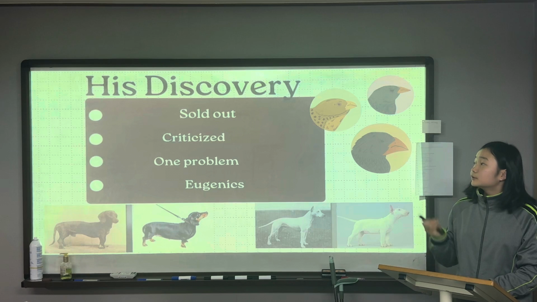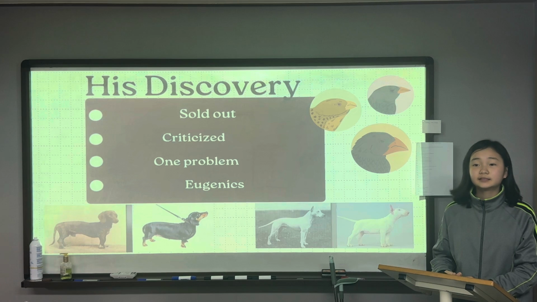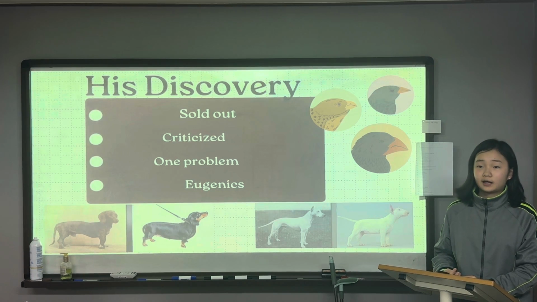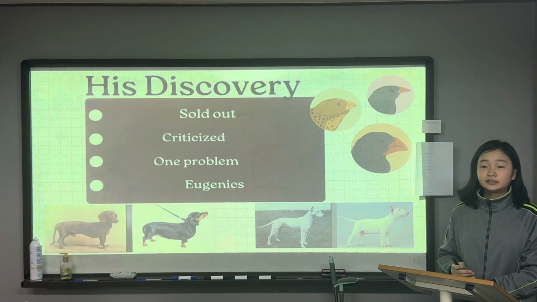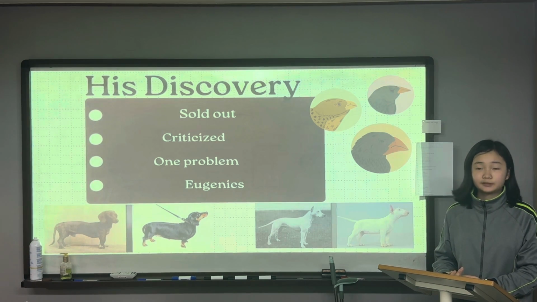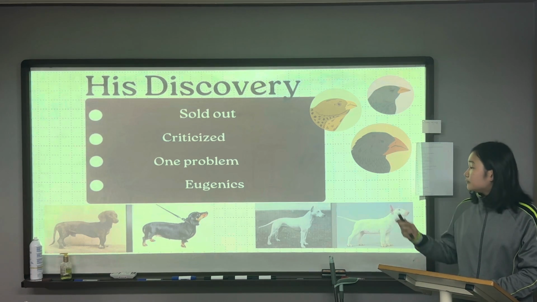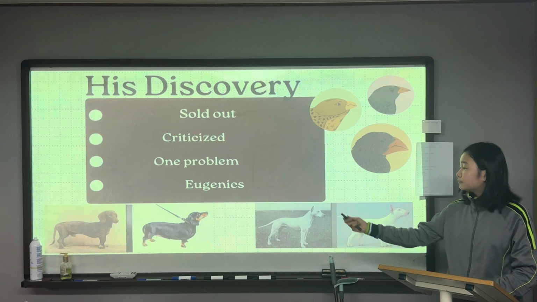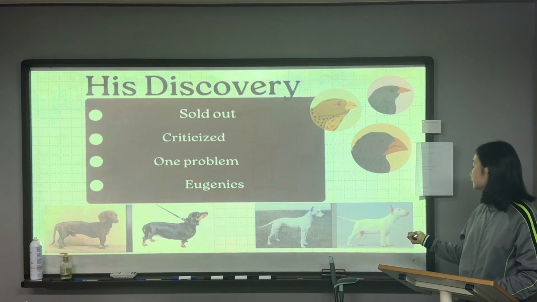As I mentioned, it was all sold out, and there was also one problem at the time. People back in the UK enjoyed improvement breeding, or 품종개량. But it's said in the book that genes take better traits of their parents. Then you might be wondering why that is so bad. If you take a look at these pictures, the first one is a dog named Dachshund, and this is the Bull Terrier.